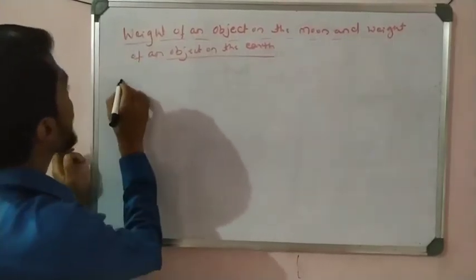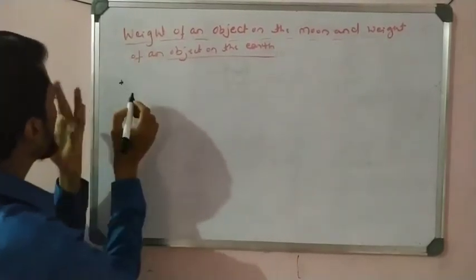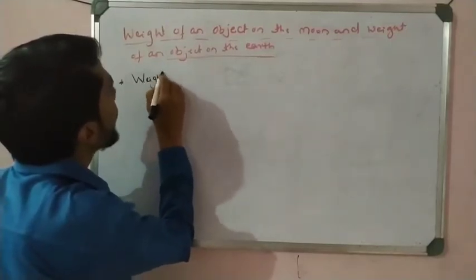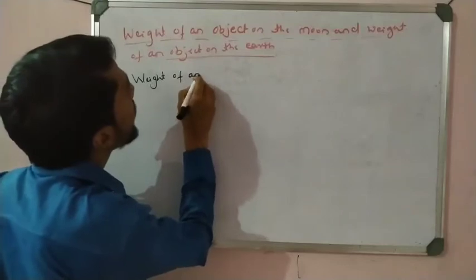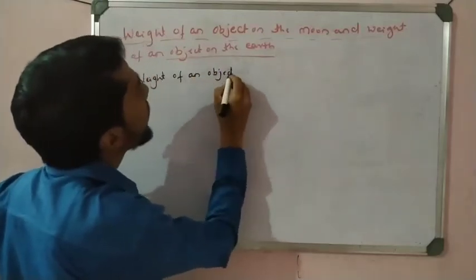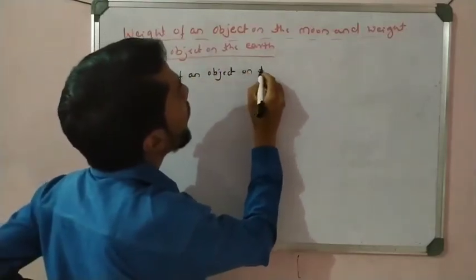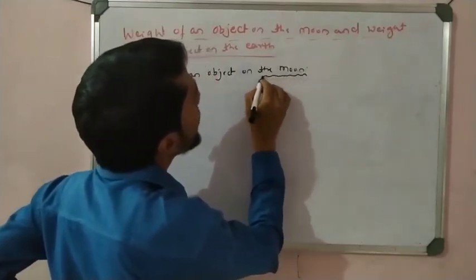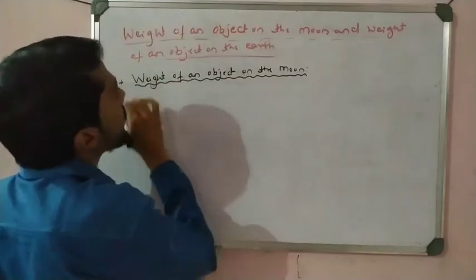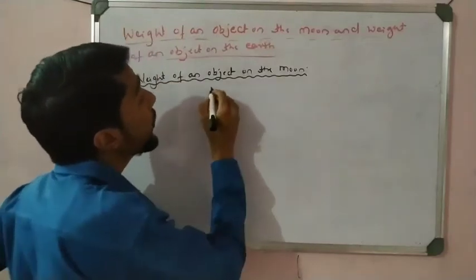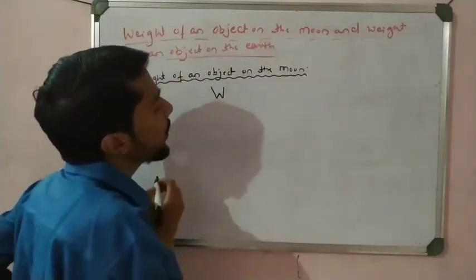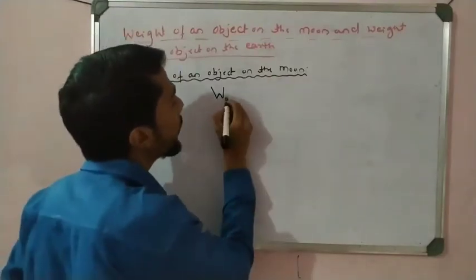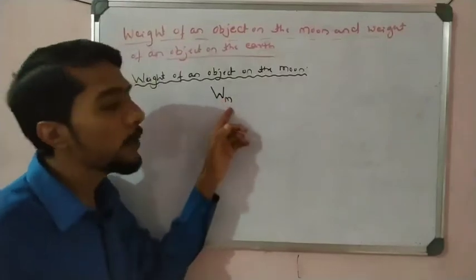So simple. First, take the weight of an object on the moon. Let us see how much it is. We know the formula, W is equal to mg. Since we discuss the weight on the moon, I can take Wm. So what is m here? Moon.